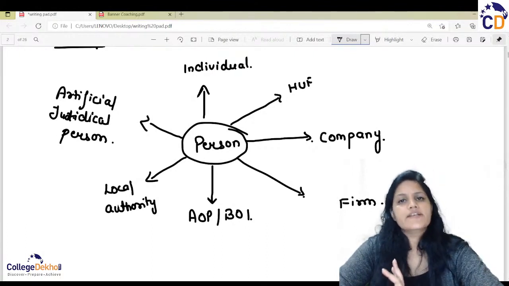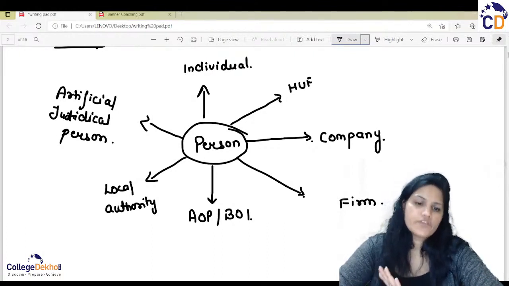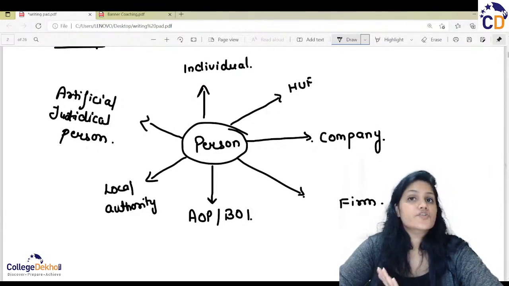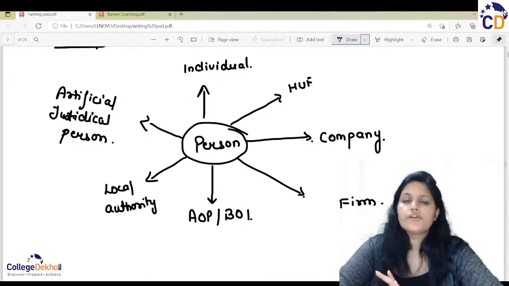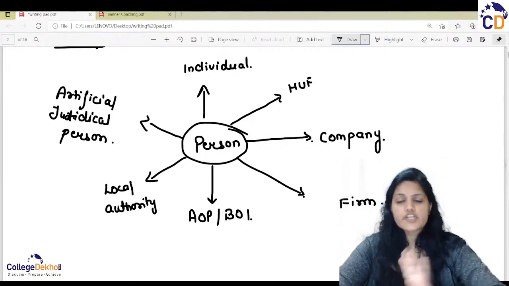Assessee is defined under section 2 clause 7 and the proper definition of a person is defined under section 2 clause 31. One more thing, ma'am, is it very important to remember the sections in our exams? It all depends on you. If you want to remember, you may. But if you have any doubt in the section number, don't quote any wrong section.